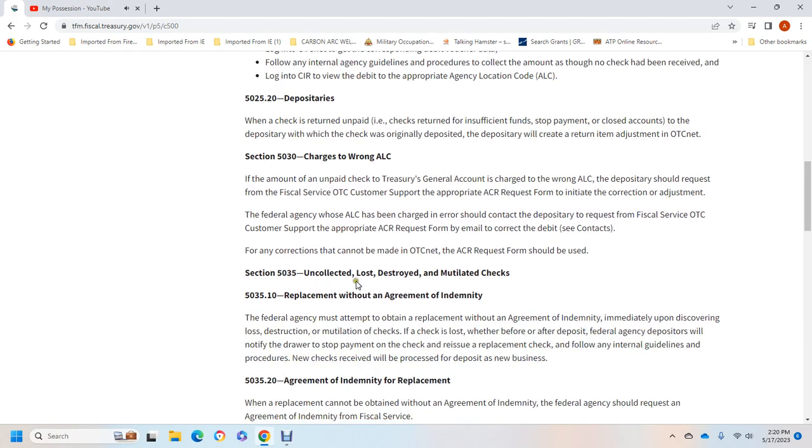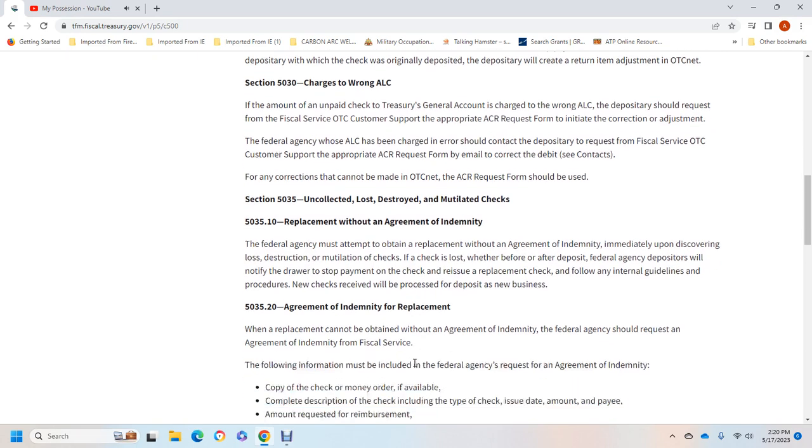Section 5035, uncollected, lost, destroyed, or mutilated checks. 503510, replacement without an agreement of identity. Federal agencies must attempt to obtain the replacement without an agreement of identity immediately upon discovering the loss, destruction, or mutilation of checks, whether lost before or after deposit. The federal agency depository will not draw or stop payment of the check issued for the replacement check, and will follow any internal guidelines for processing new checks received in the process of deposit.